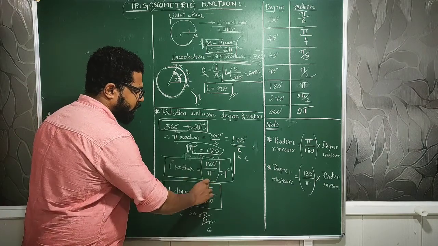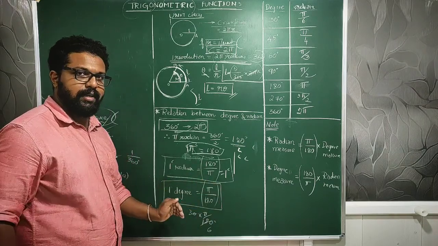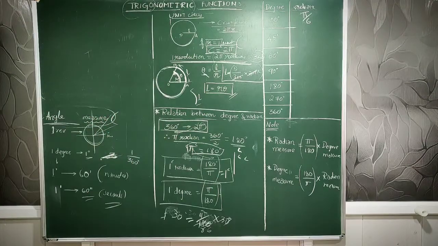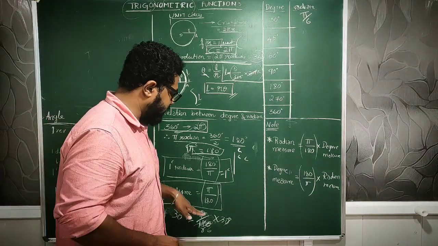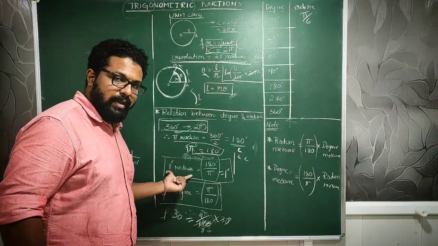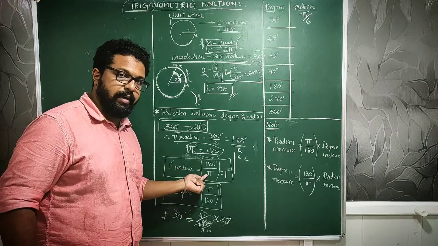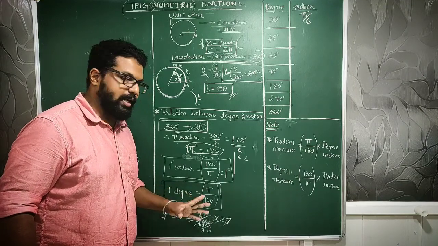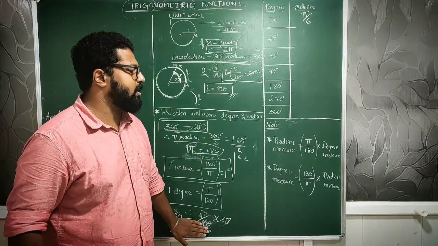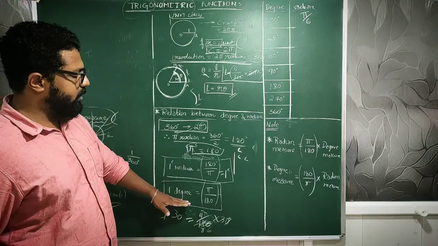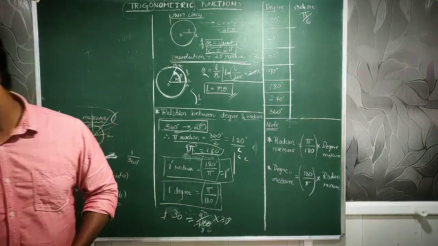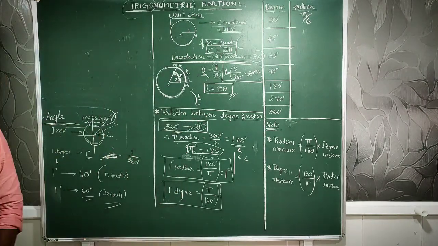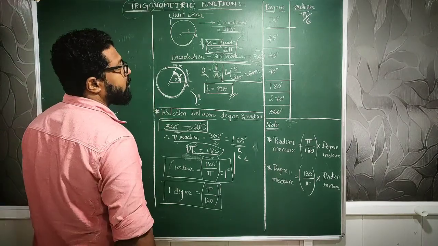So this is the term which is going to convert each other, that is radians to degrees and degrees to radians. Let's see how. For example, here I have written the values. 1 radian is equal to 180 by pi, and 1 degree is equal to pi by 180. Now suppose something is given to me in degrees and I want to find it in radians. So 30 degrees is given to me, and I have to convert it into radians.